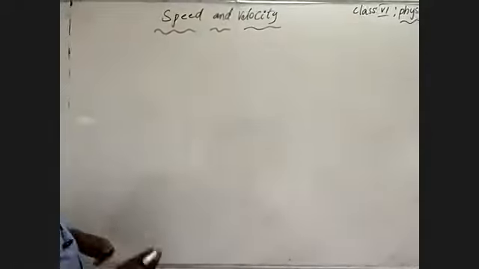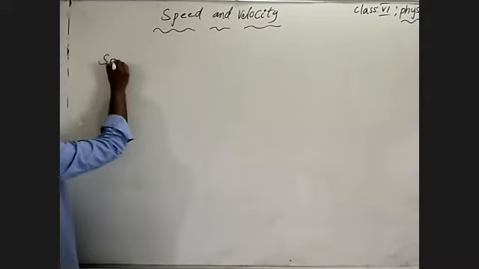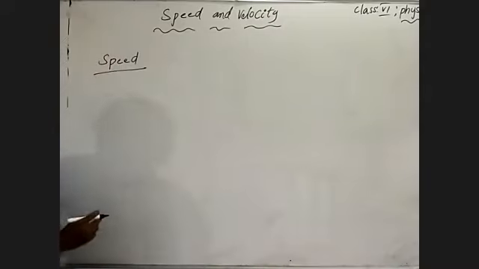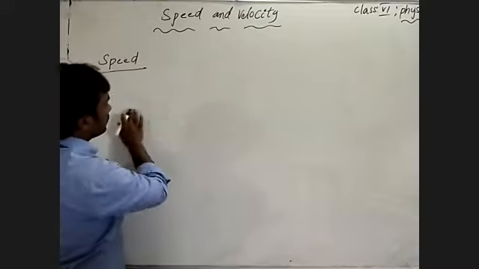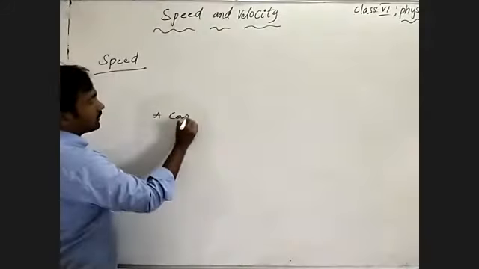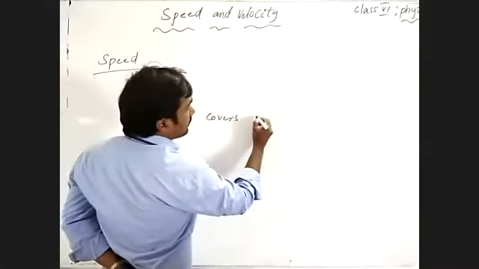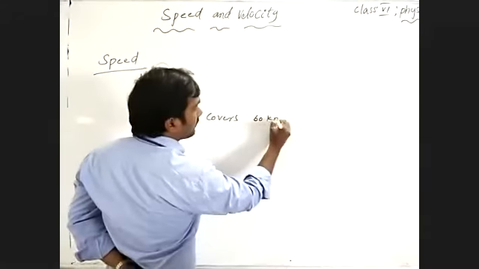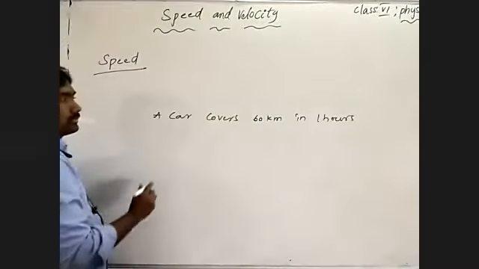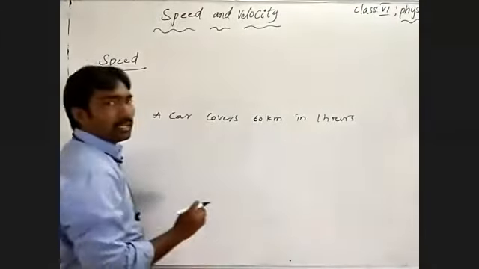Then coming to speed and velocity. See here, let's talk about speed. To learn about speed, we will discuss a question. A car covers 60 kilometers in 1 hour.